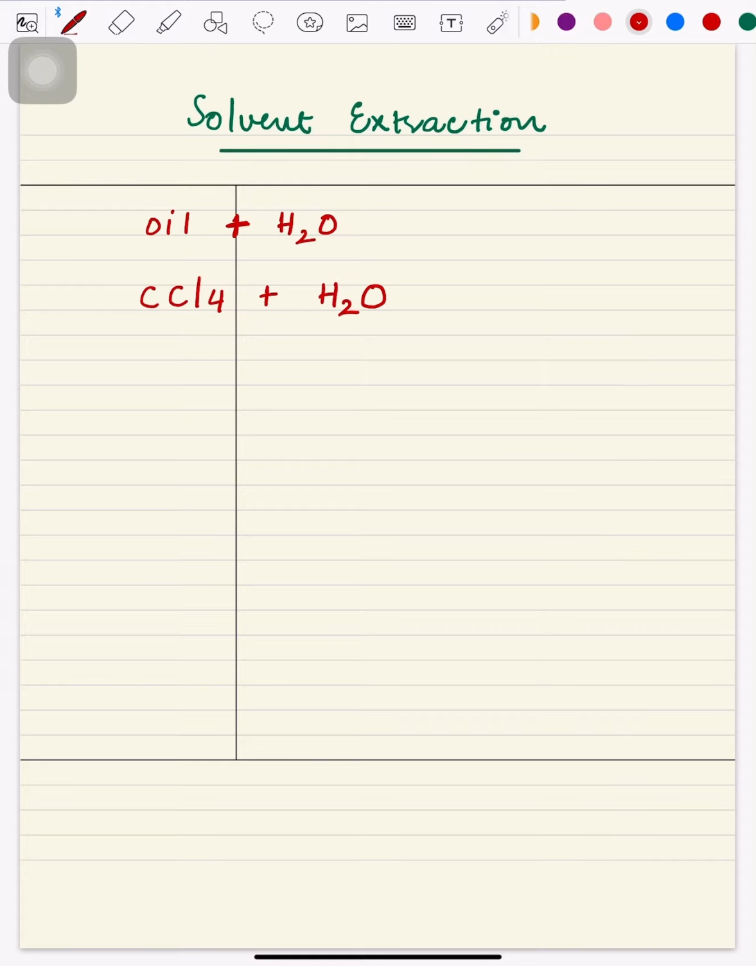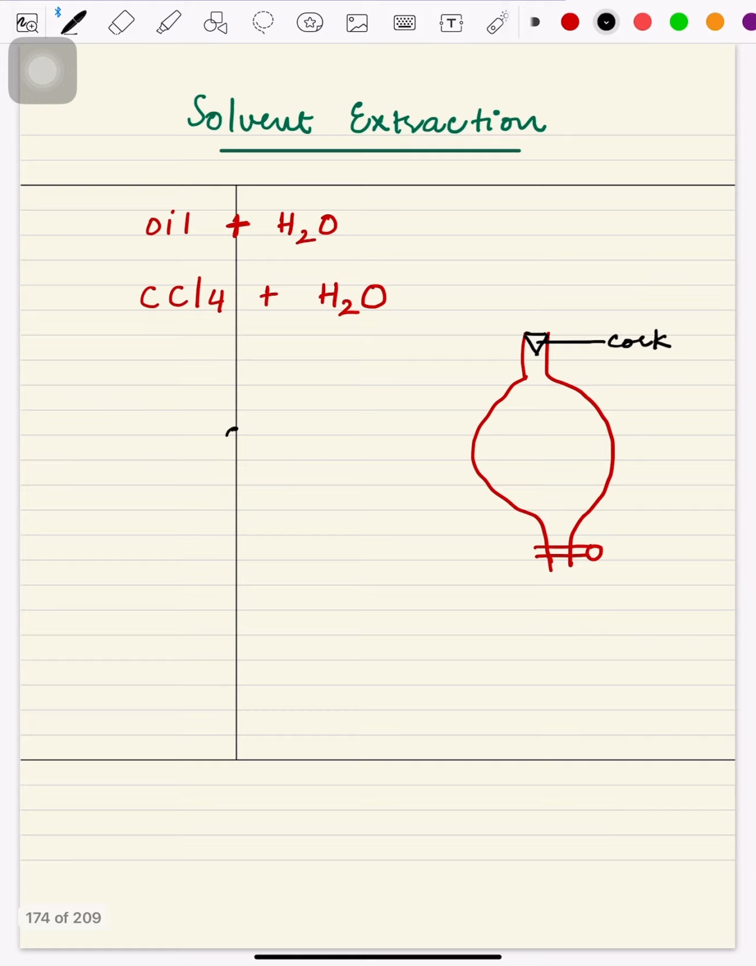Okay, so this is called solvent extraction, and here is the apparatus which we are going to use for this. This apparatus is called the extraction funnel. I'm drawing this extraction funnel. Guys, this is called the cork. A cork can be made of rubber, glass, or it can be a wooden cork as well. So this is called the extraction funnel.